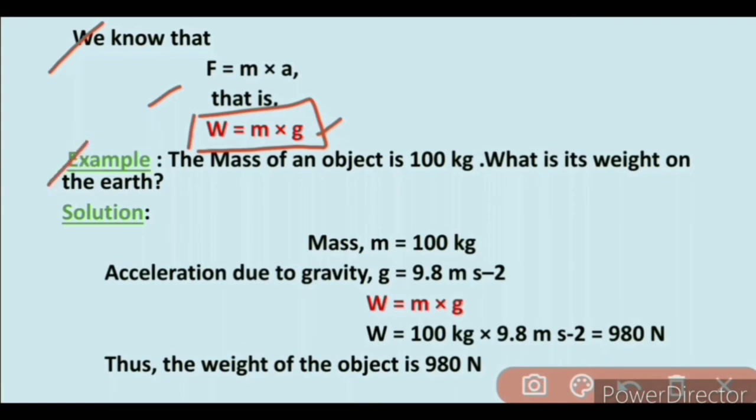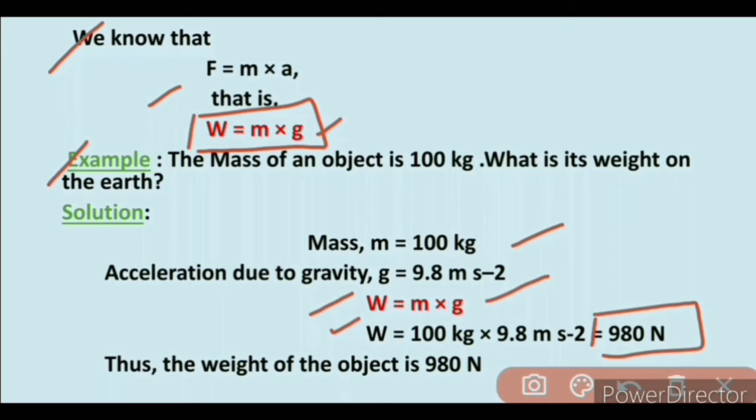Here we have an example. The mass of an object is 100 kg. What is its weight on the earth? Mass is equal to 100 kg. Acceleration due to gravity, g, is equal to 9.8 meter per second square. We know W is equal to m times g. So put the values of mass and acceleration due to gravity in this formula. We get W is equal to 980 Newton. Thus, the weight of the object is 980 Newton.